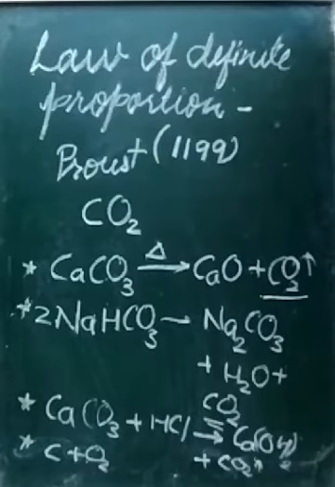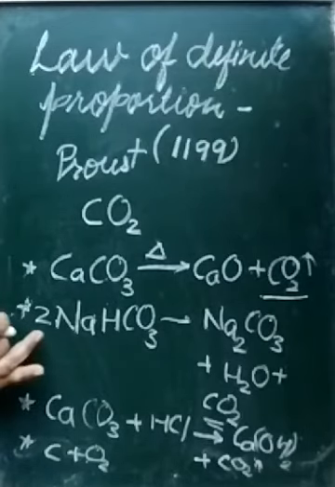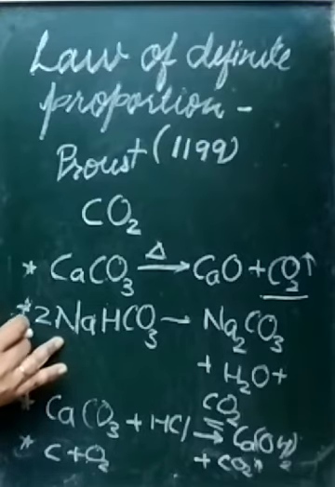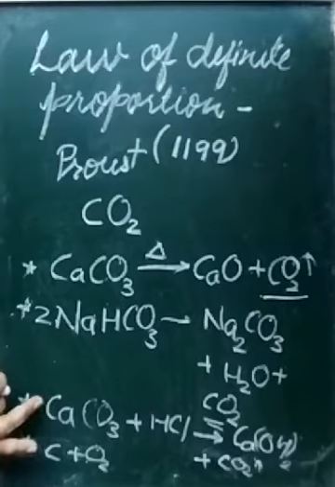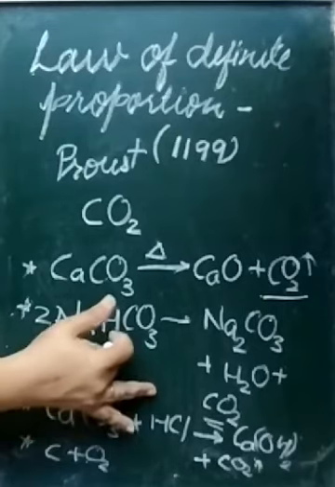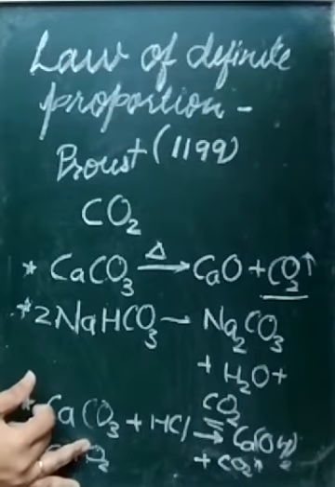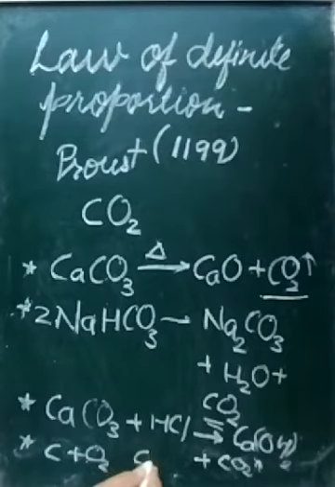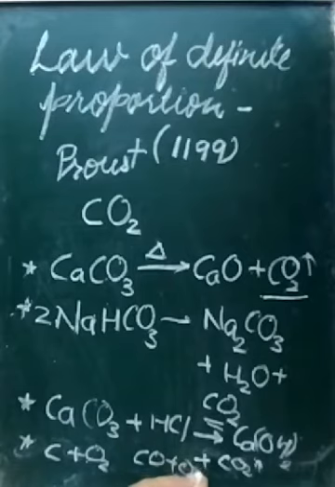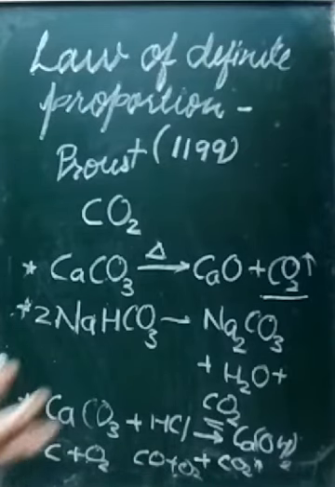So we have seen multiple methods: thermal decomposition of calcium carbonate, heating sodium hydrogen carbonate, treating calcium carbonate with an acid, burning coke or coal in oxygen, or burning carbon monoxide in oxygen. In all cases carbon dioxide is formed.